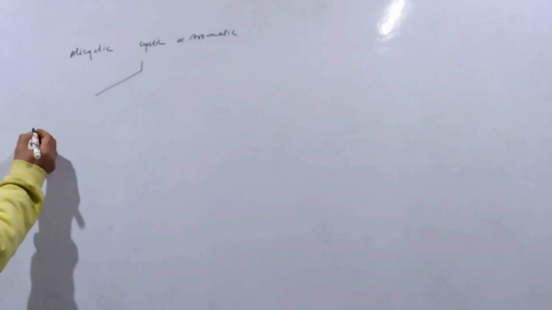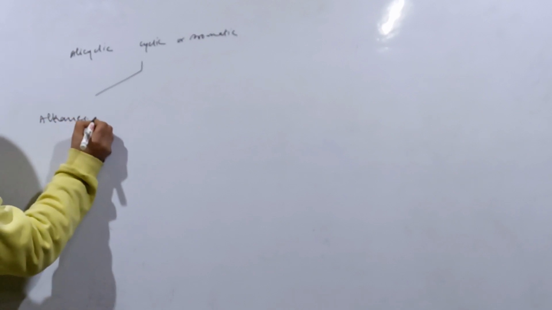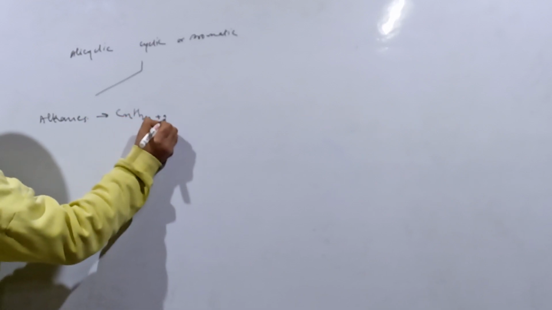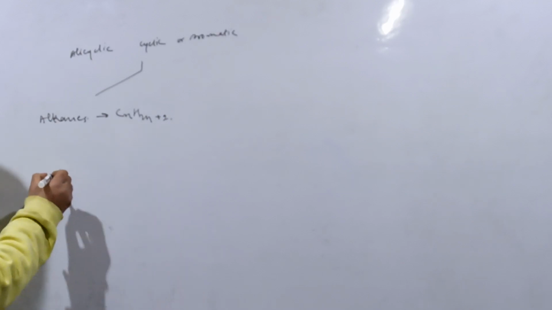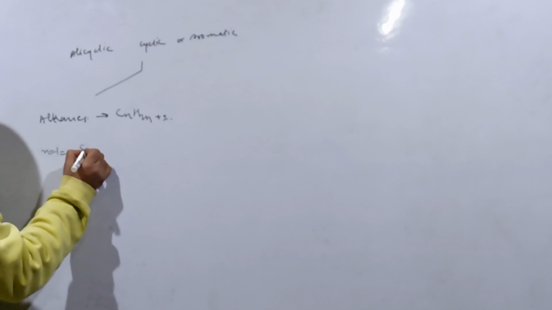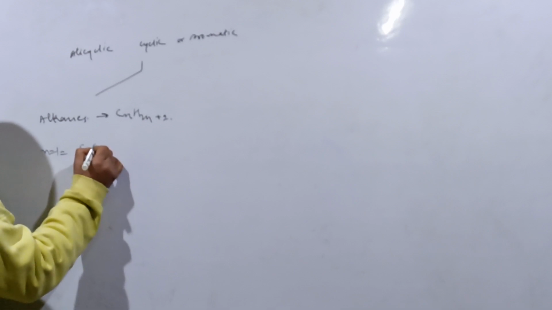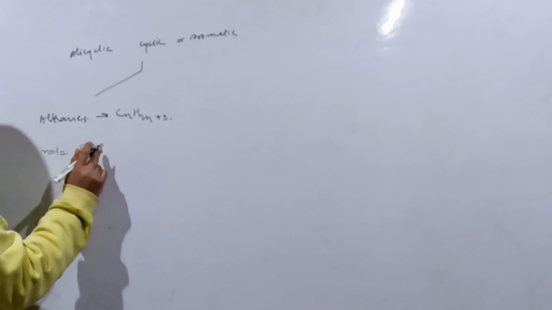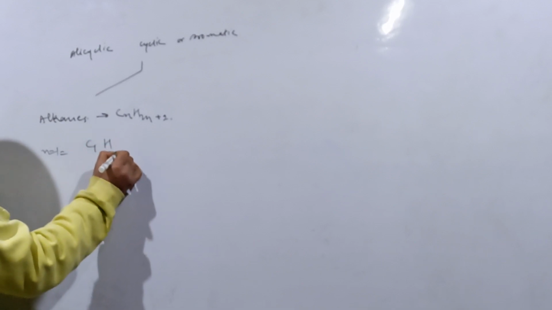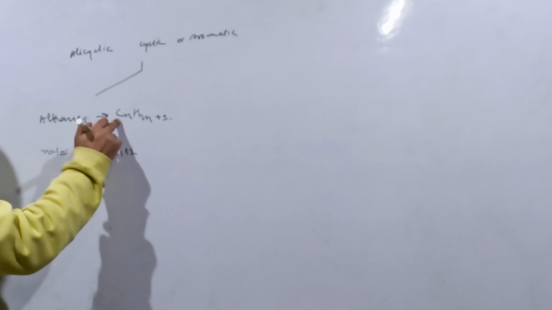When we come to the formula of alkanes, CnH2n+2, for example, if we introduce n equal to 1 here, that means C1 and H is 2 into 1 plus 2. This is the general formula.